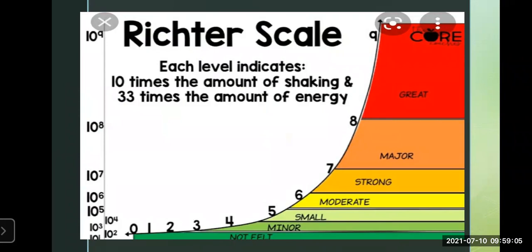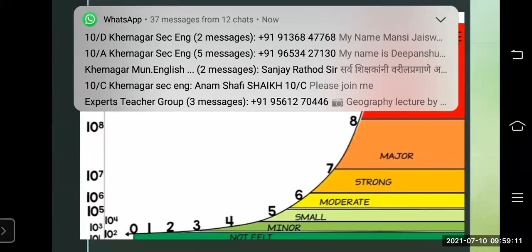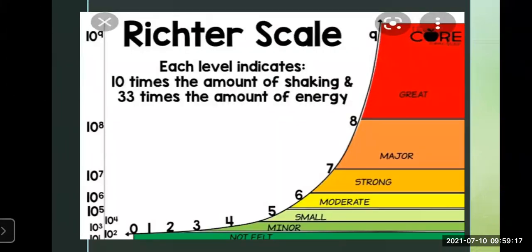If you see here, the graph is given: great, major, strong, moderate, small, minor, and not felt. At that level, the earthquake magnitude was not felt. If you go to 3 to 4, the minor attack was felt. If you go to 5, the small attack, then moderate, medium.